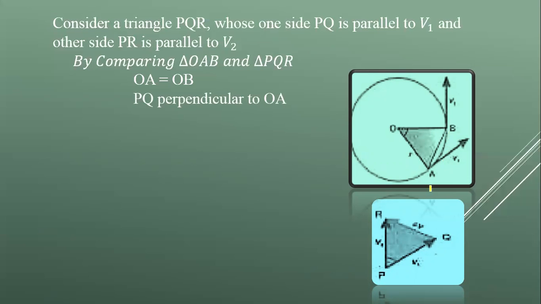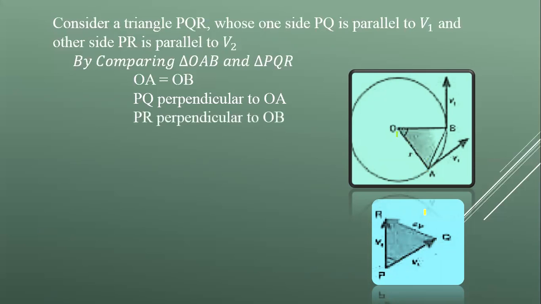Similarly, here PQ is perpendicular to OA. यहाँ आप नोट कर सकते हैं कि जो PQ लाइन है, it is perpendicular to OA. ये हम किस बेस पे कह रहे हैं? Because PQ is parallel to V1 और V1 टेंजेंट के लॉन्ग है, लिहाजा टेंजेंट और रेडियस हमेशा परपेंडिकुलर होते हैं. सो एंगल this side PQ and the side OA, they are right angle to each other.